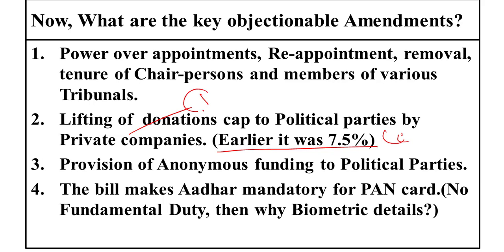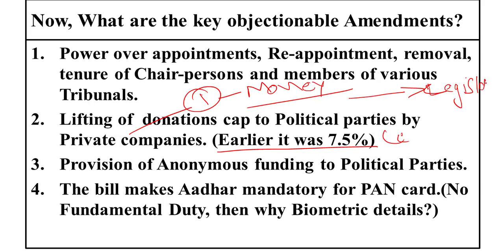See, there are two things. One thing is that this provision has been incorporated into the money bill, which should not have been done. A money bill deals with the relations between the government, the legislature and the executive. When you are introducing any bill, you are changing the relationship between two mutual parties. On one hand we have political parties, and on the other hand private companies. So to regulate these provisions, why are you labeling any bill as a money bill? It should have been labeled an ordinary bill, and the debate should have occurred in both houses of parliament equally, with equal powers.